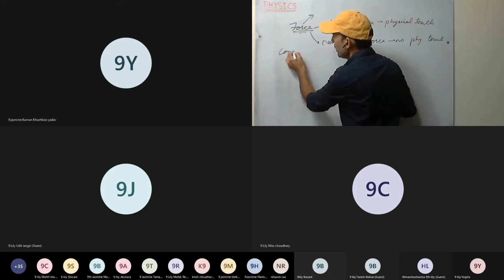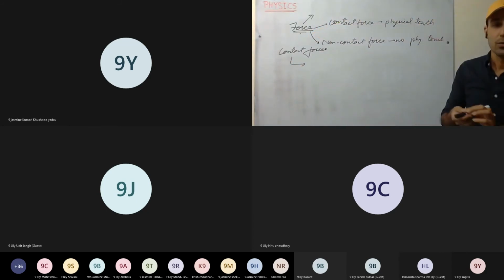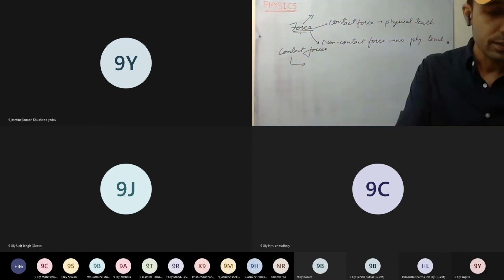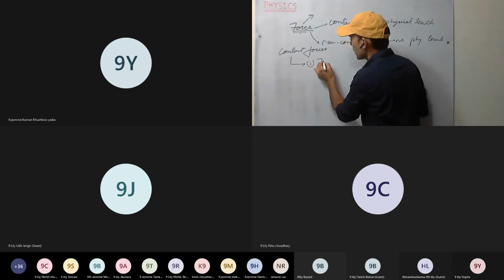What all can be the contact forces? So first is the frictional force. In your book it is written as the force of friction, or the frictional force.